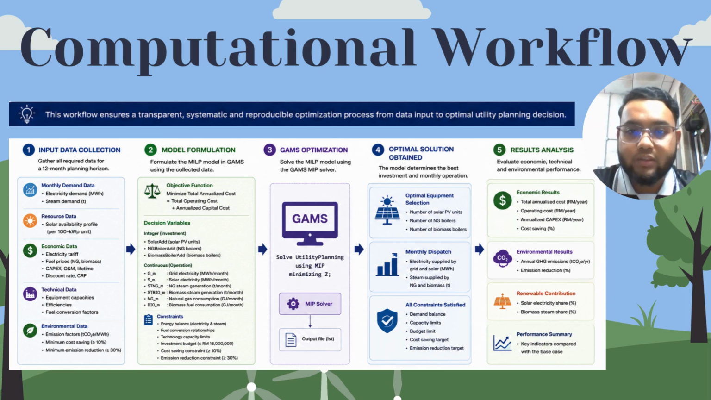This slide will summarize the computational workflow. The process starts with the collection of monthly demand data and all technical, economic, and environmental parameters. These inputs are formulated into a MILP mathematical model before being solved in GAMS. The optimization then determines the optimal equipment configuration and monthly utility dispatch. Finally, the results are analyzed in terms of cost saving, emission reduction, and renewable energy utilization.